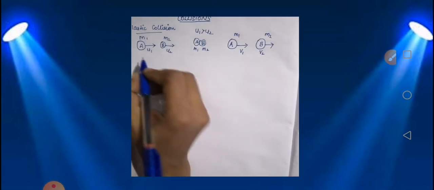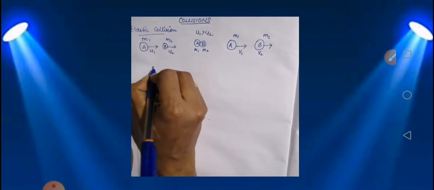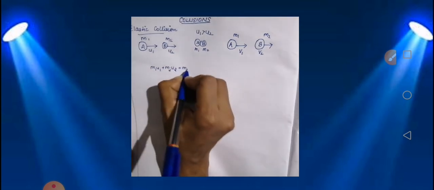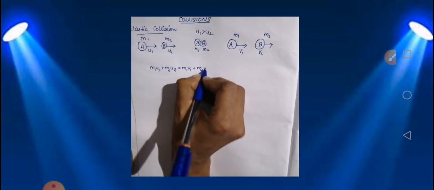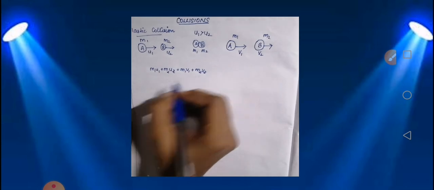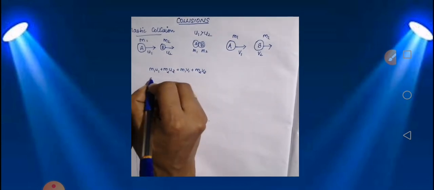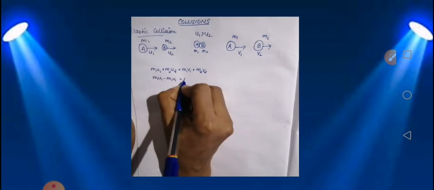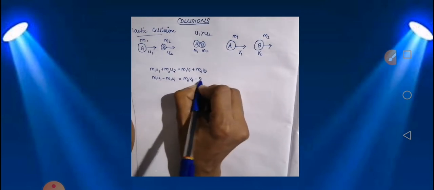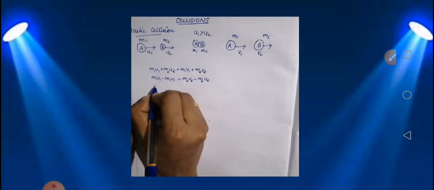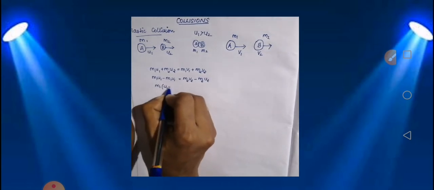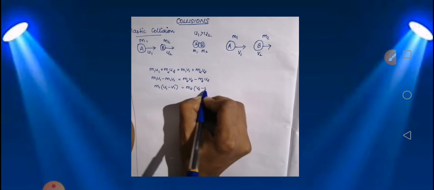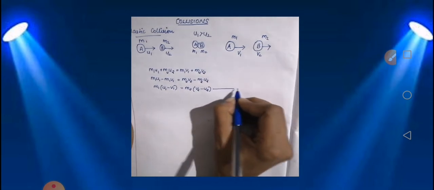According to the law of conservation of momentum, m1u1 + m2u2 = m1v1 + m2v2. Now bring the m1 terms to one side: m1u1 - m1v1 = m2v2 - m2u2. Taking m1 common on the left and m2 common on the right, we get m1(u1 - v1) = m2(v2 - u2). This is equation number 1.